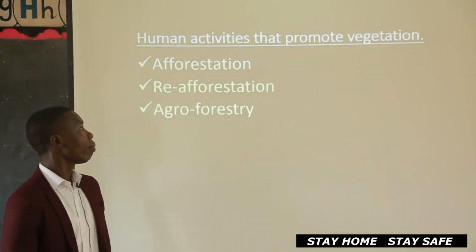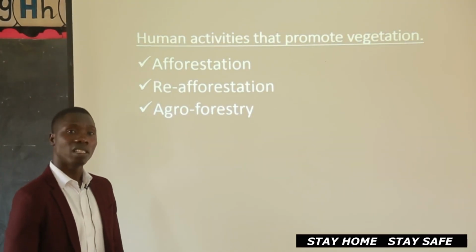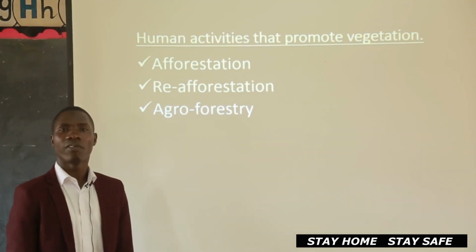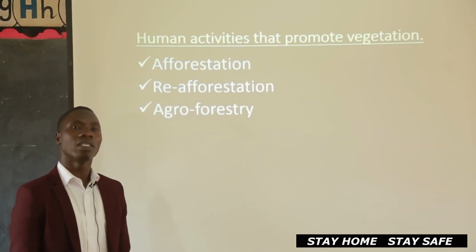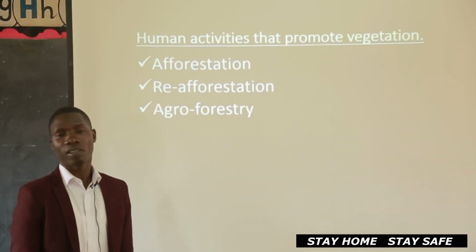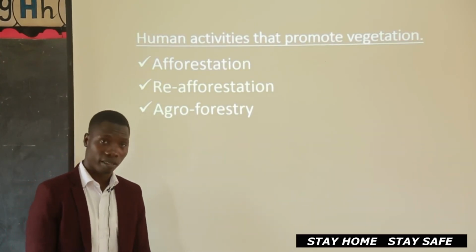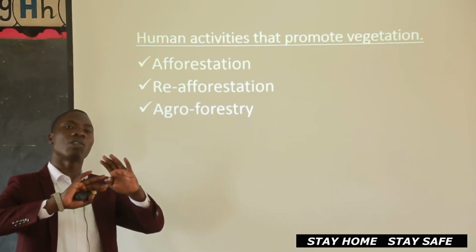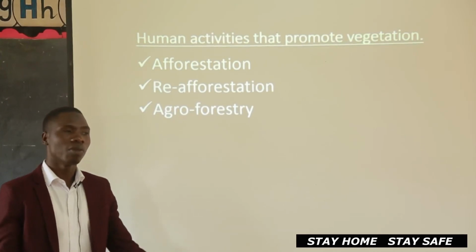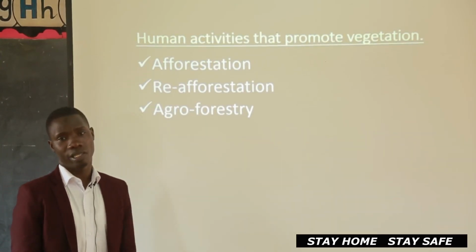So those are bad human activities, overgrazing, overcultivation. Let's avoid them because they affect vegetation distribution. They destroy the vegetation of a place. The place that used to have thick vegetation will end up with very little vegetation.